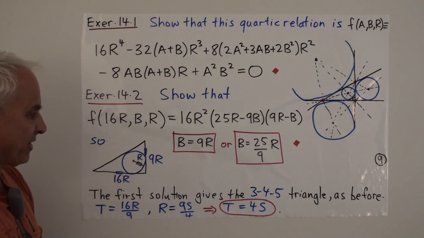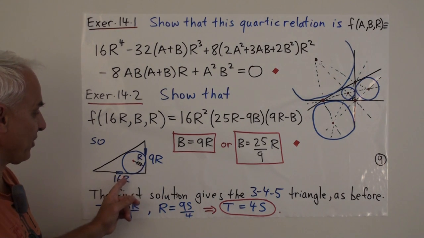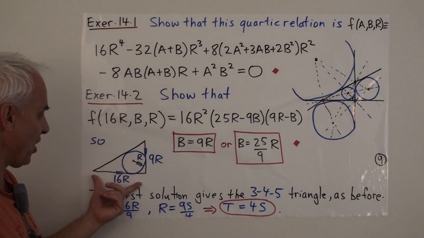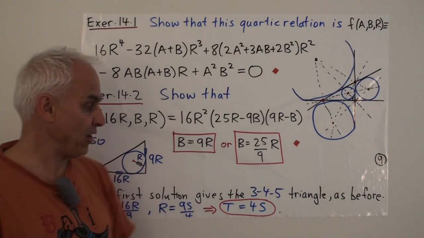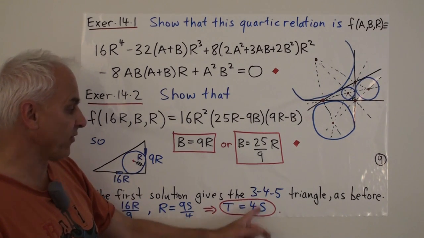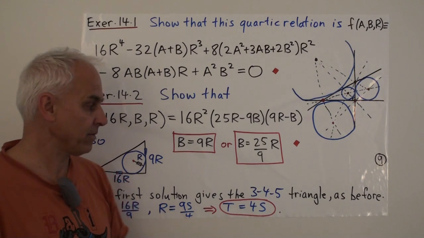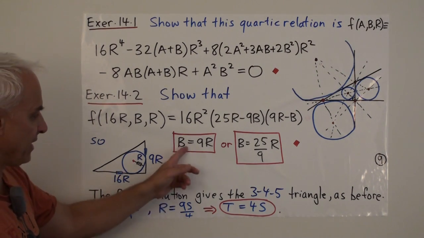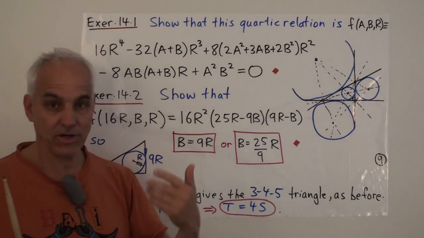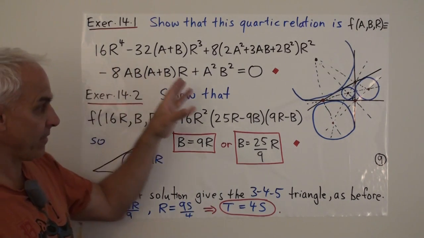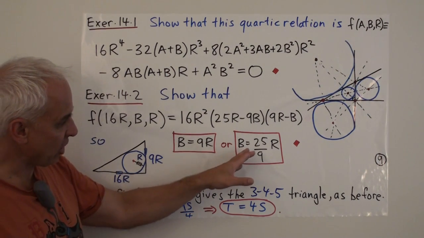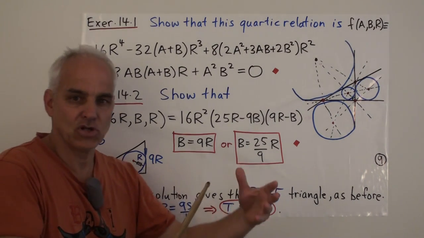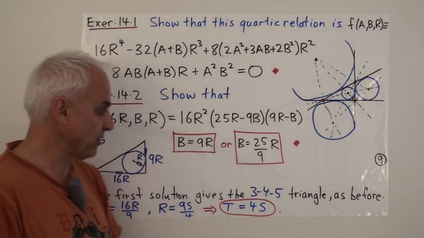And it's the first solution that we want because that's giving us the 3, 4, 5 triangle. If this is 16r and this quadrance is 9r, it means that this is in the ratio of 16 to 9. It's the quadrance analog of the 3, 4, 5 triangle. In terms of quadrances, this would be a 9, 16, 25 triangle. So we're getting that same relation that we did with the classical geometry, albeit through some much more extensive algebraic calculations, and along the way, suggestions of some other solutions that may have some relevance to the situation.